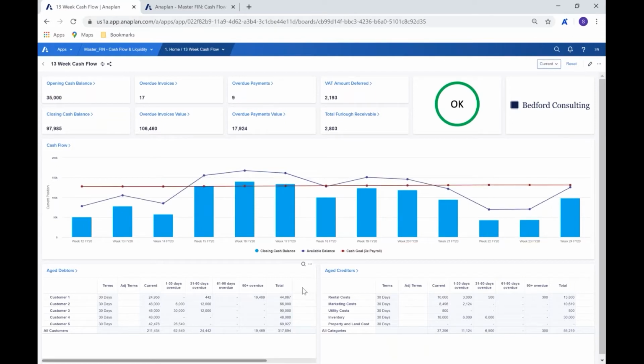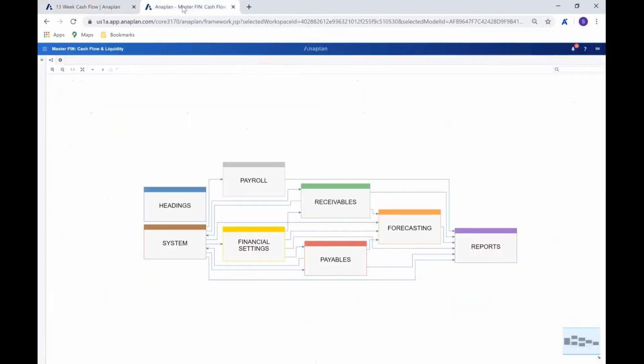The difference is that now we're able to utilize this new UX, the new user experience, which basically sits on top of the models and pulls the information into pages so that we can now move through these pages and see it through a more intuitive and a better user interface and a better user experience. Very quickly to show you the background, it's driven by this model. So this cash flow and liquidity model in the Anaplan that we all know and love in the back end.